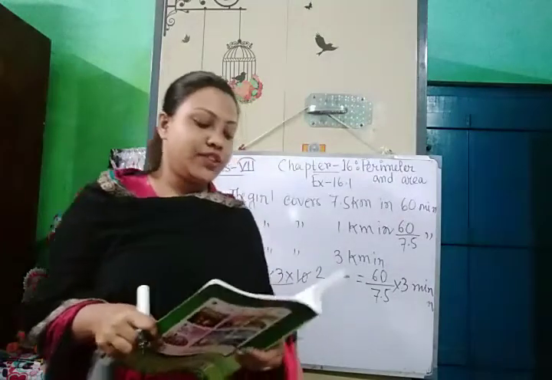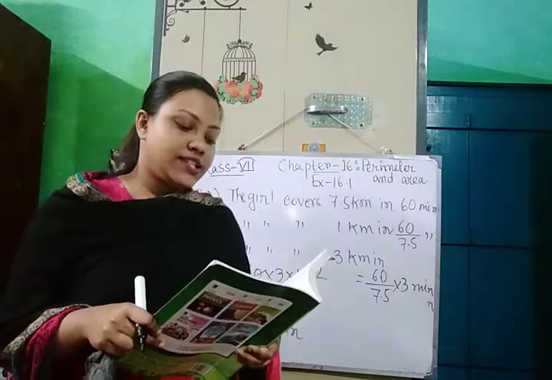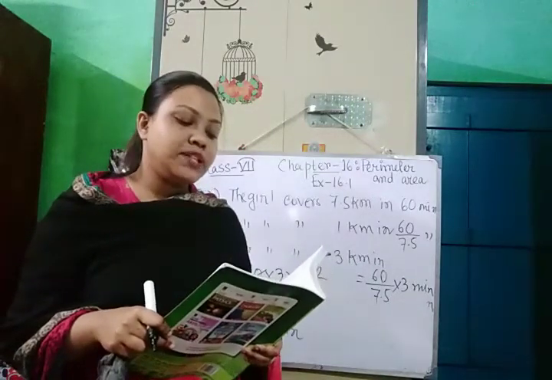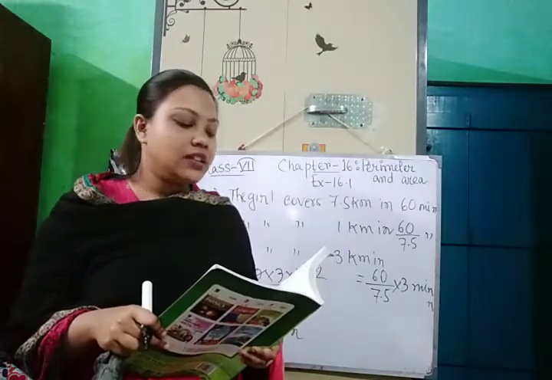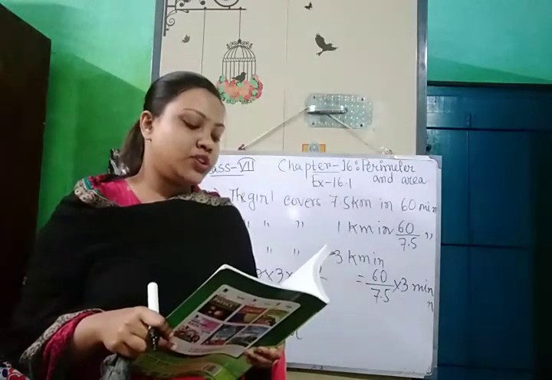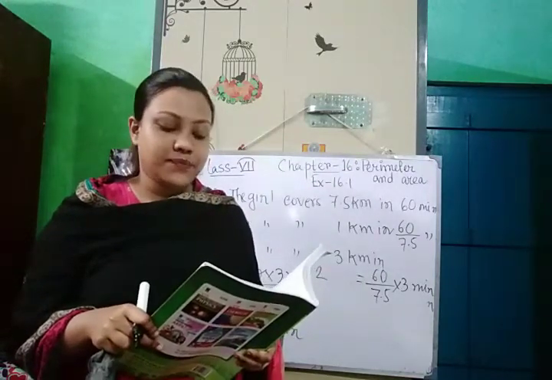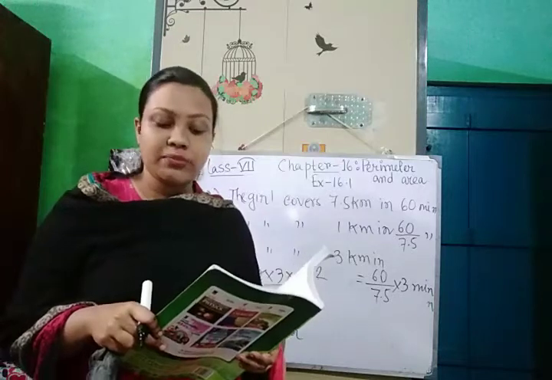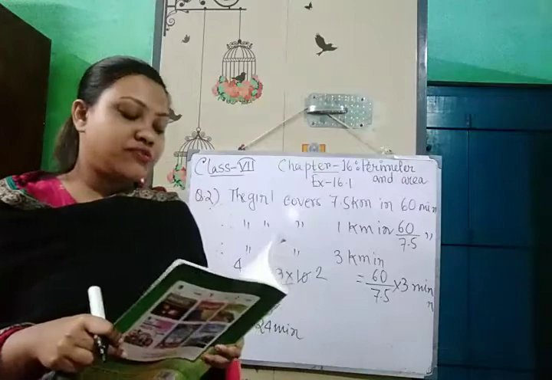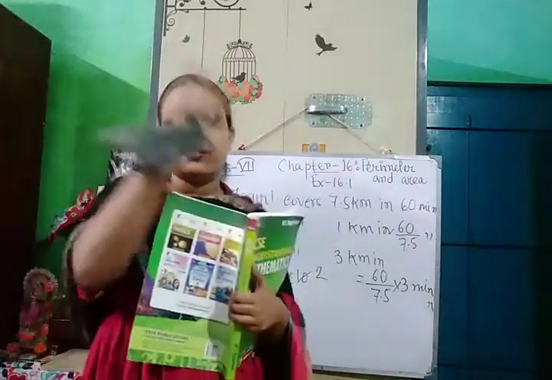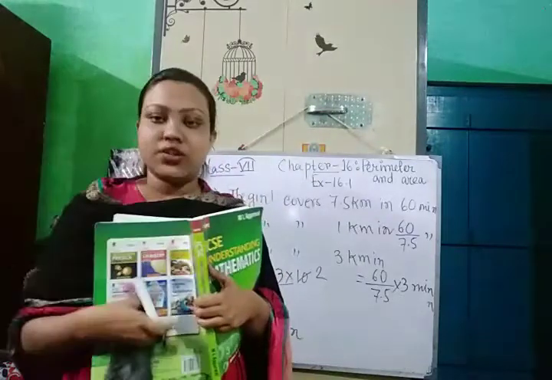Next I am going to question number 5. Question number 5 is, the area of a rectangular plot is 340 meter square and its breadth is 17 meter. Find the cost of surrounding the plot with a fence at rupees 5.70 per meter. So here the area of the plot is given and the breadth is given. Now we have to fence the plot. The plot has to be fenced. That means we have to find out the perimeter of the plot.